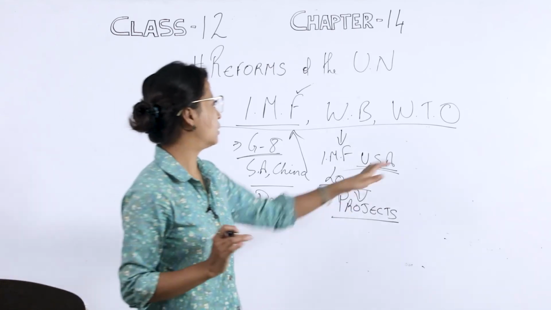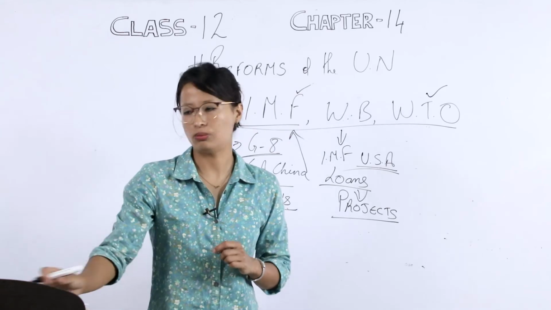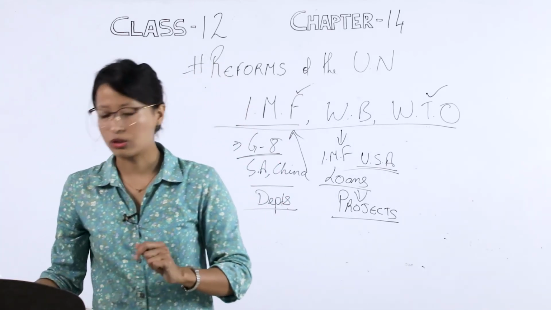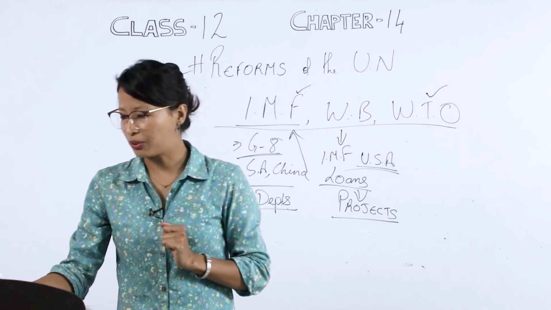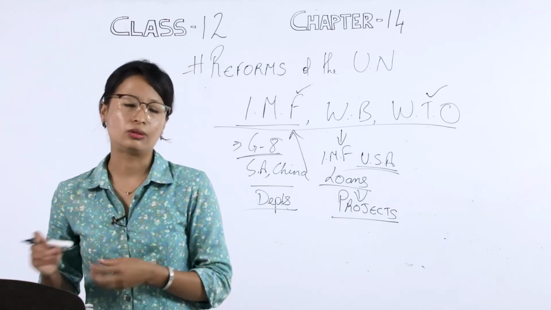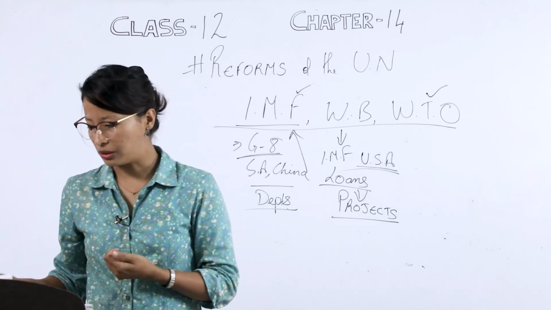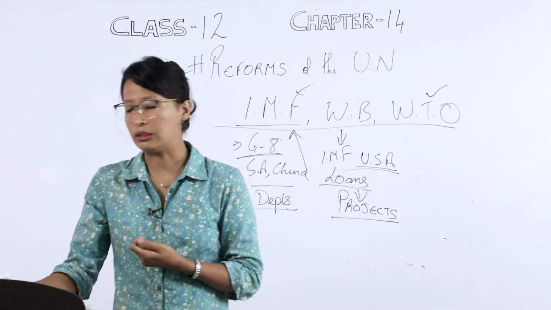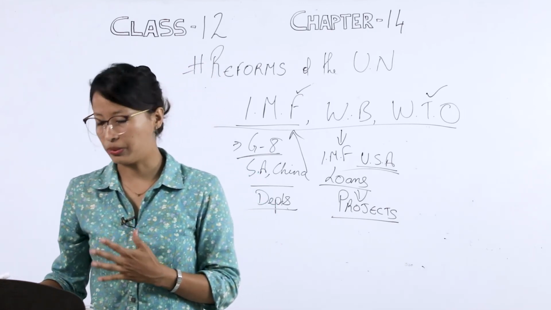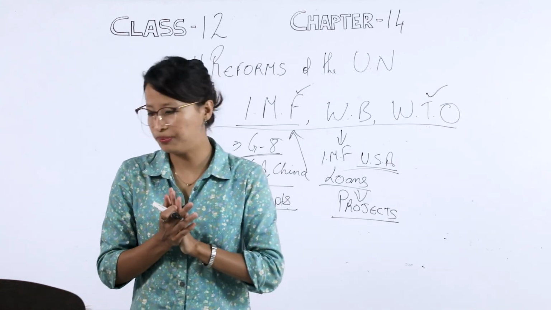Now when we talk about the last, the World Trade Organization, this organization is mostly for trading. It is the sole organization which looks after trade regulations throughout the world. It makes these rules and regulations come into force. The World Trade Organization came into being in 1995, and at present it has around 160 member countries.